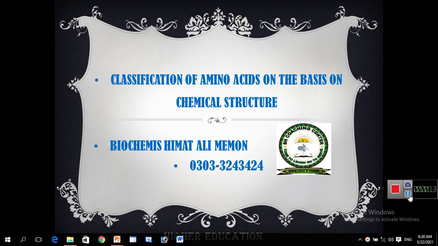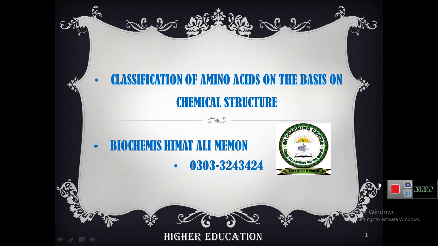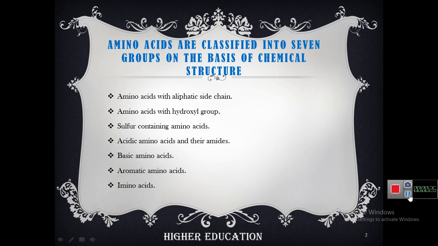In this class, we will discuss the classification of amino acids on the basis of chemical structure. Amino acids are classified into 7 groups on the basis of chemical structure.